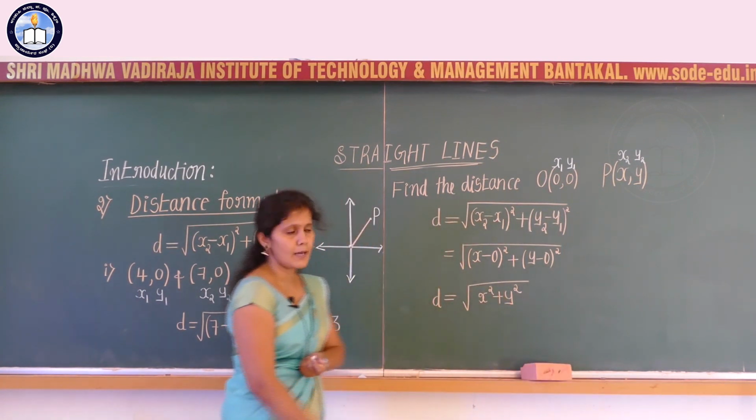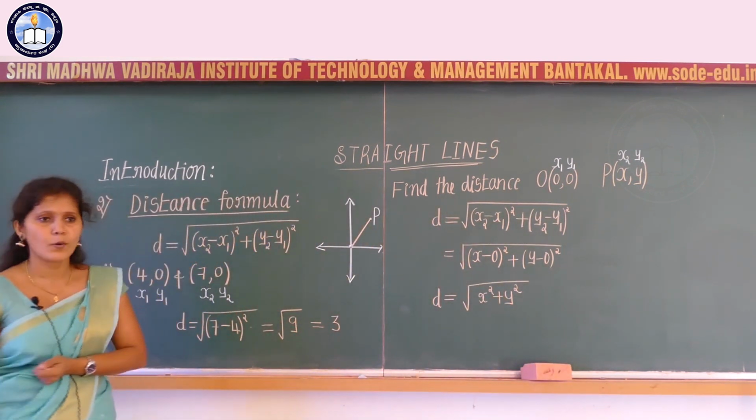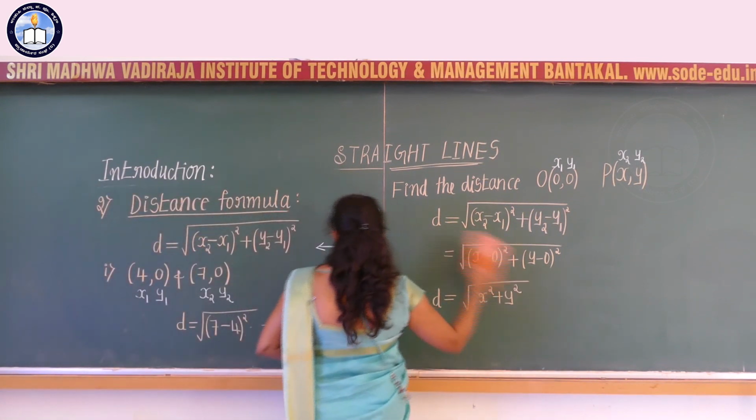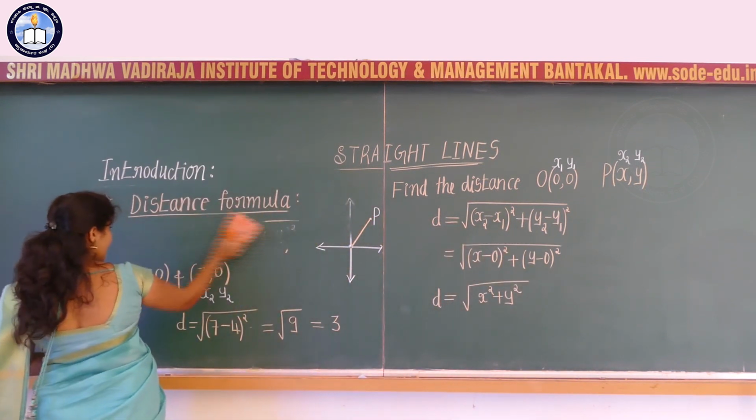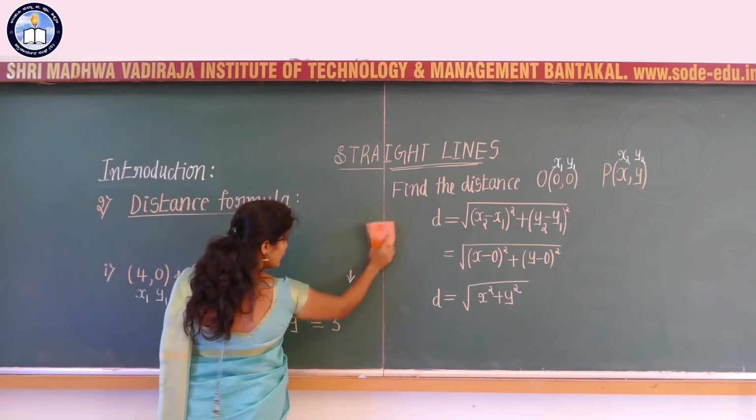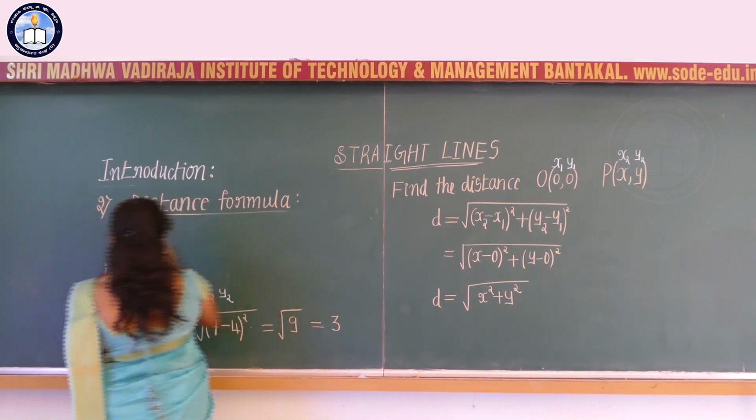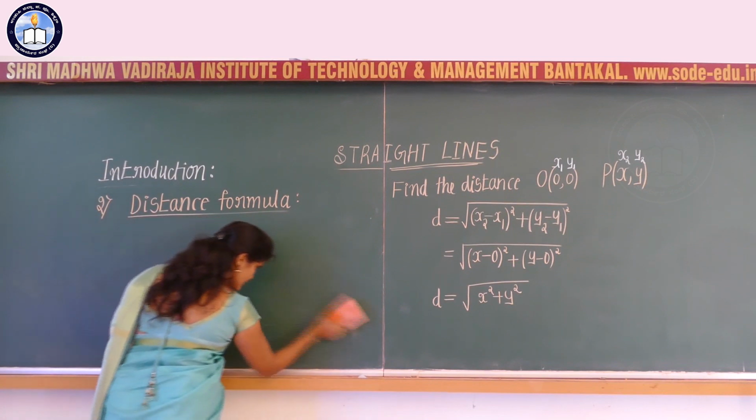So the distance from the origin to any point P with the coordinates x, y is given by the formula d is equal to root of x square plus y square.